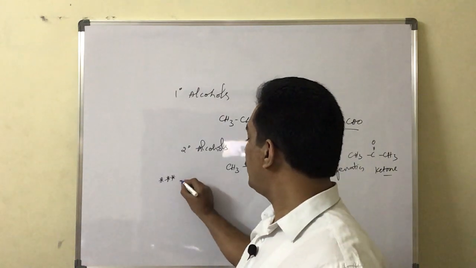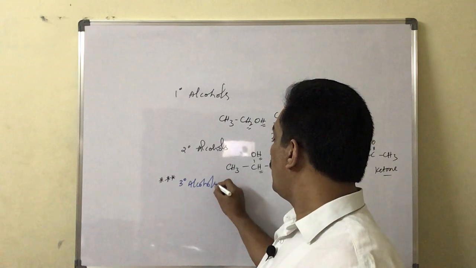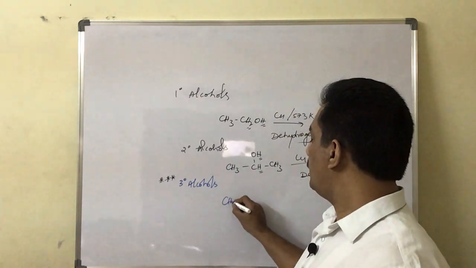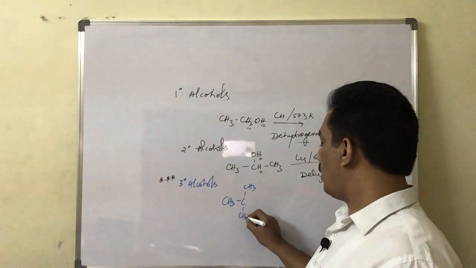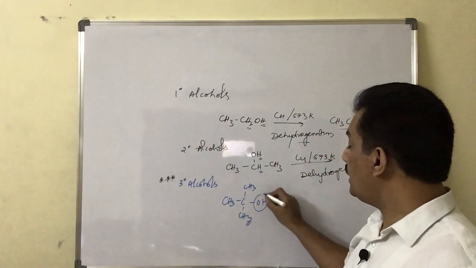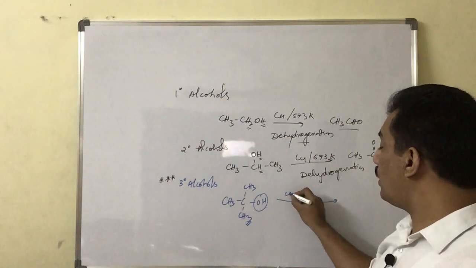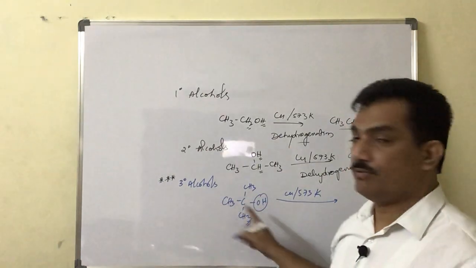In case of tertiary alcohols, instead of undergoing dehydrogenation, the tertiary alcohol tends to go for dehydration when passed through heated copper. Just observe the difference.